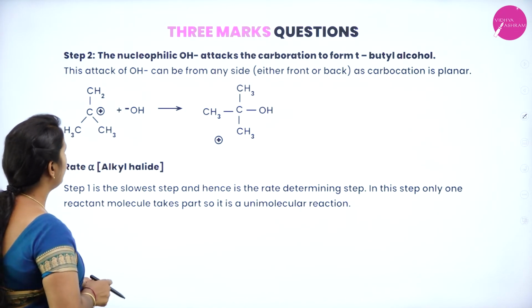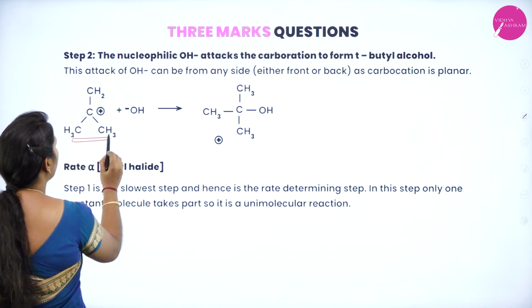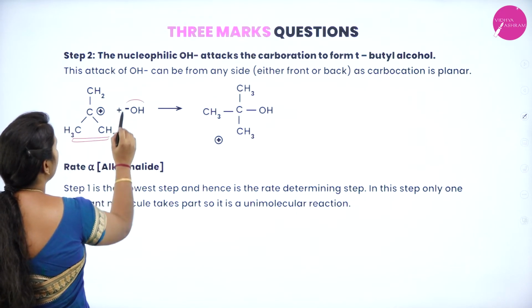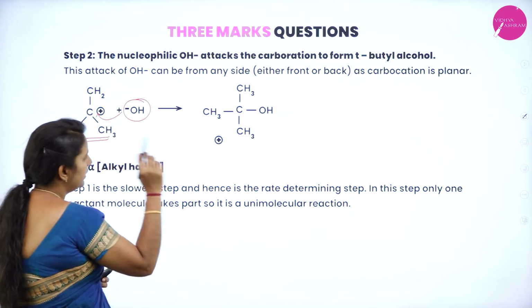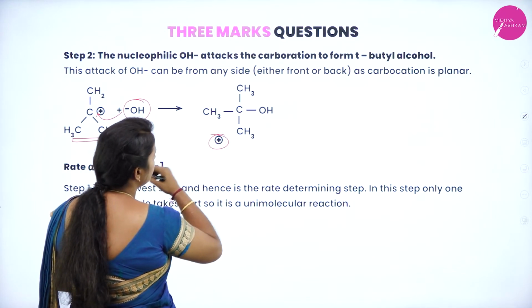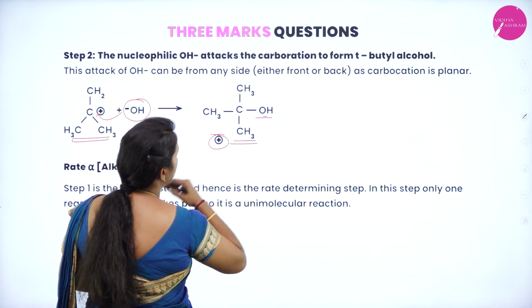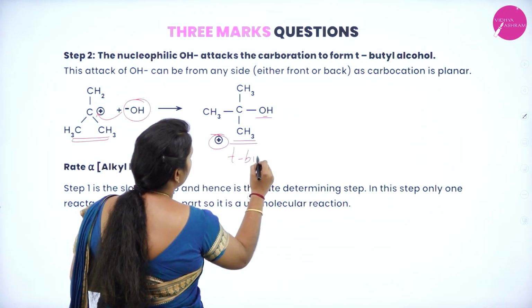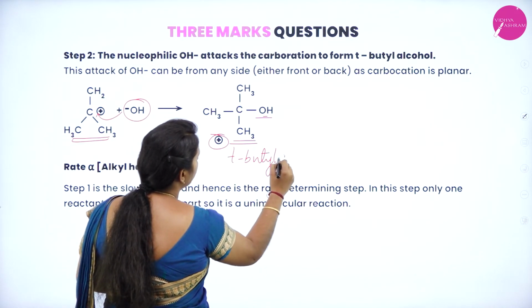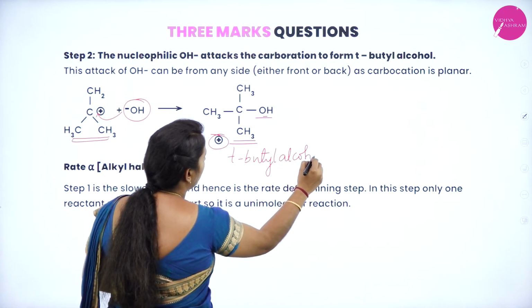In the second step, this tertiary carbocation will be attracted towards the nucleophile, that is OH minus. Thereby it loses its positive charge, gets attracted towards the OH minus ion and forms tertiary butyl alcohol.